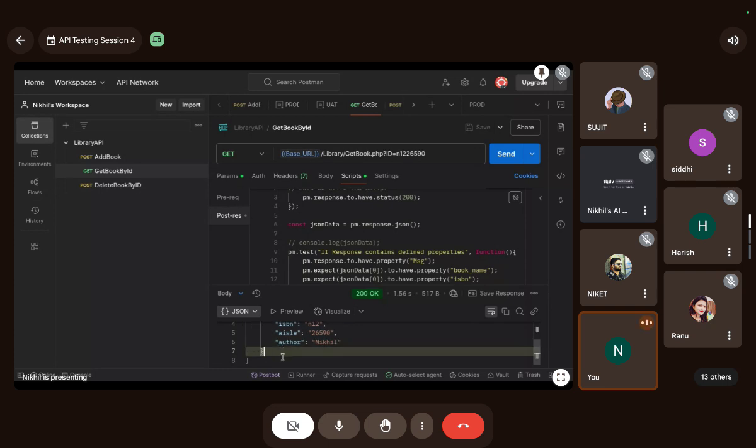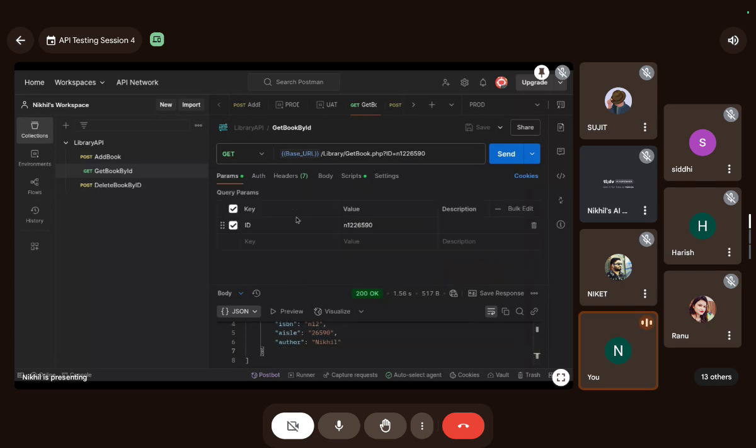There can be another JSON present. Remember, let me show you when we do it by author name. Okay, author is equal to Nikhil. This should work. I guess that was author name.